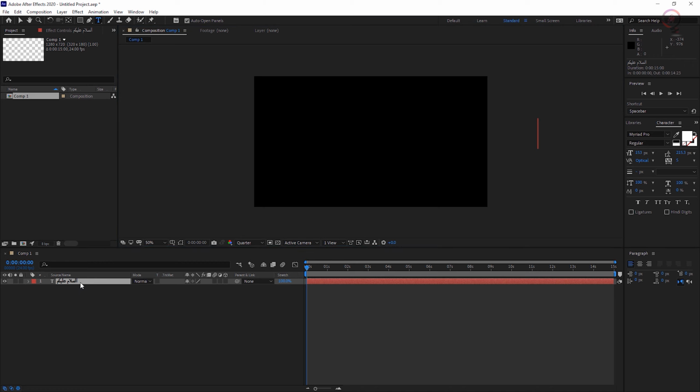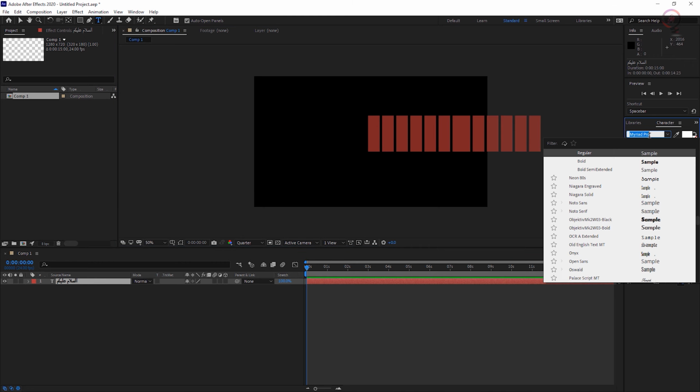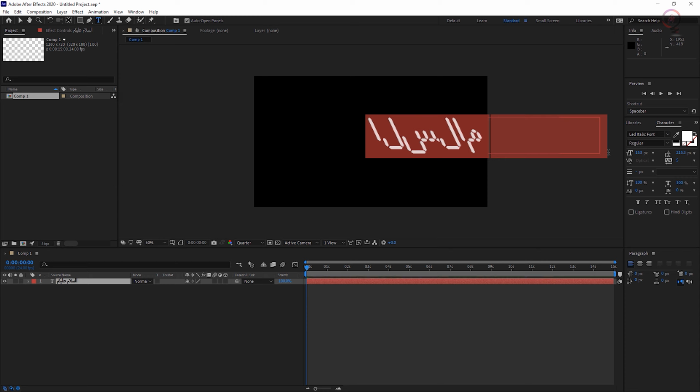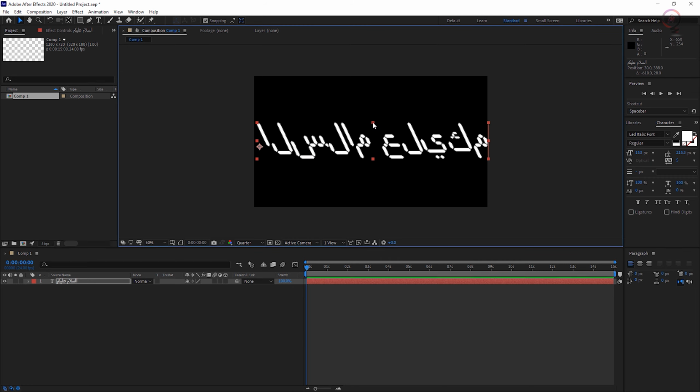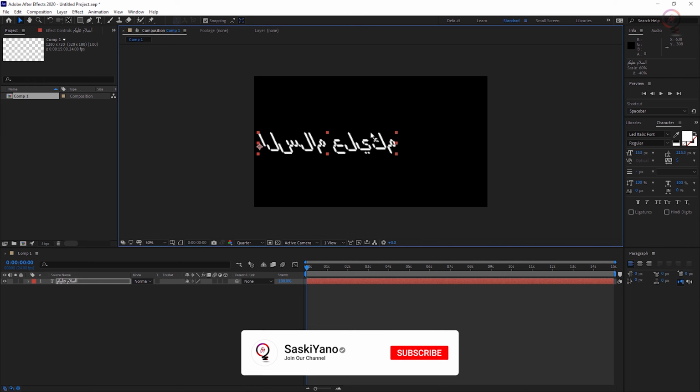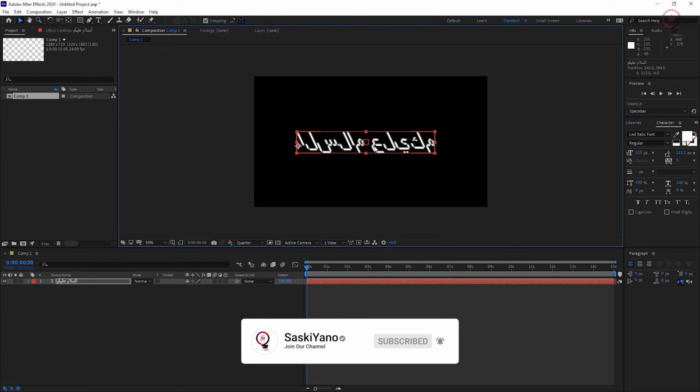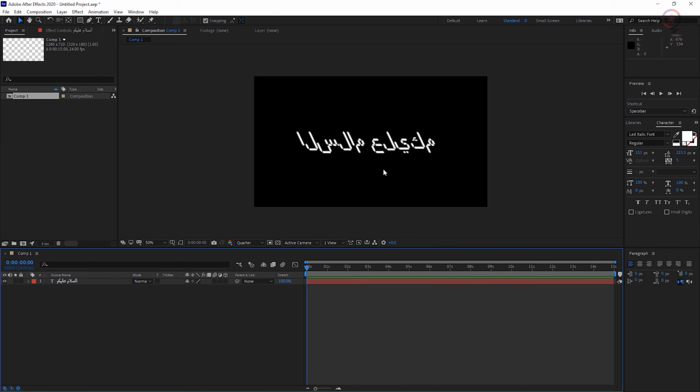Let's select the text. And choose another Arabic font from here. I think this one is okay. Now, let's adjust this a little bit, so you can see well. I think it looks nice.